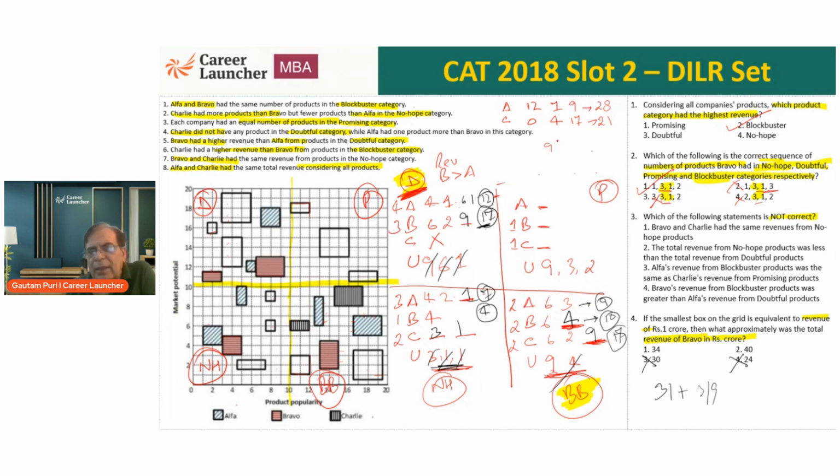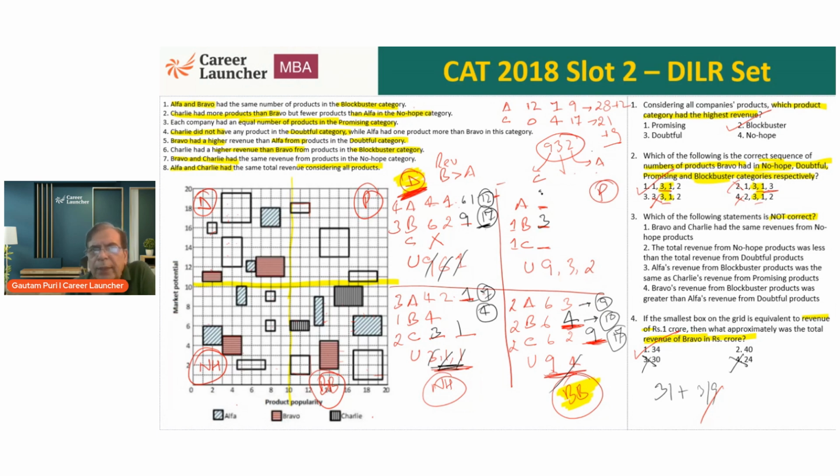Now we have 9, 3 and 2. Out of these 9, 3, 2, 1 goes to Alpha, 1 goes to Charlie. Obviously, that means Charlie should be plus 9. Makes it 30. Alpha should be plus 2. So this will go to Charlie 9. Alpha will get 2 and Bravo will get 3. Bravo gets 3. That means the answer for question number 4 should be 34. Okay. So Bravo gets 3. I'll write it down in black as I've done it for others also. So Bravo should be 3.